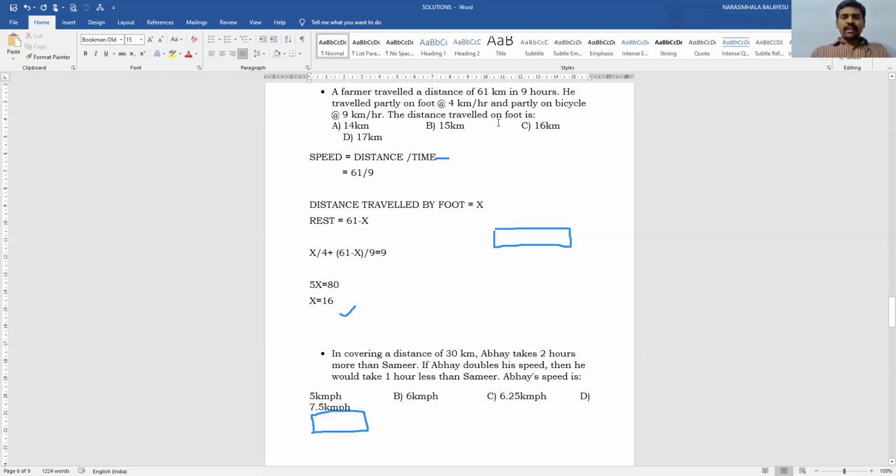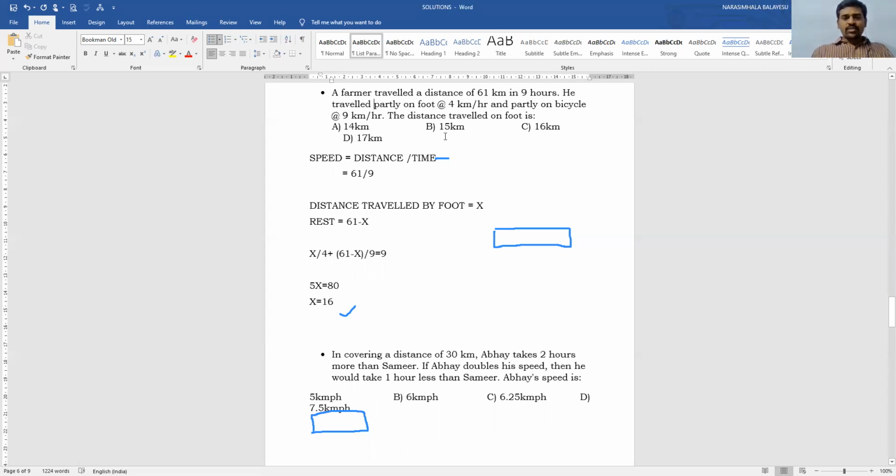Now, the distance he traveled on foot is the question. Speed is equal to distance by time. So 61 by 9 kilometers per hour is the actual average speed.